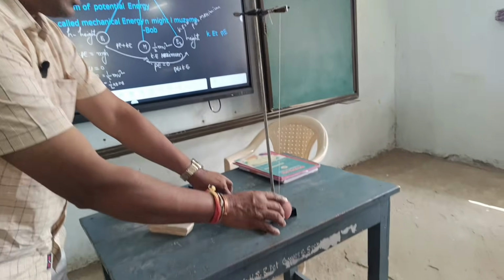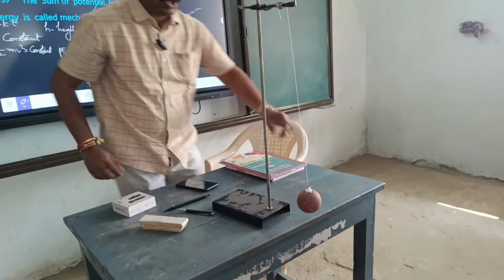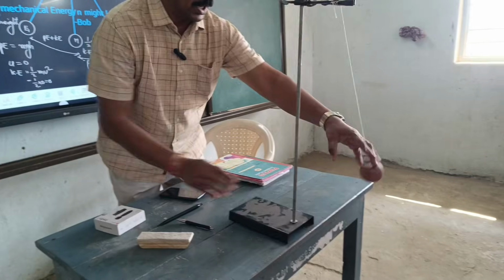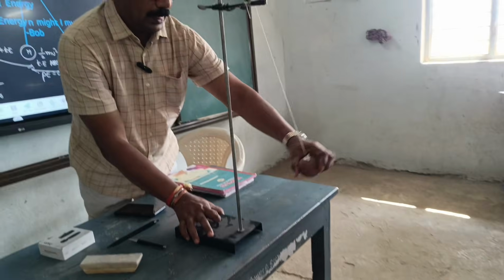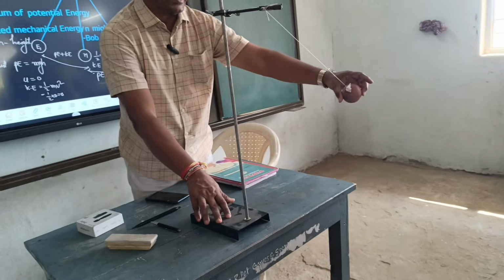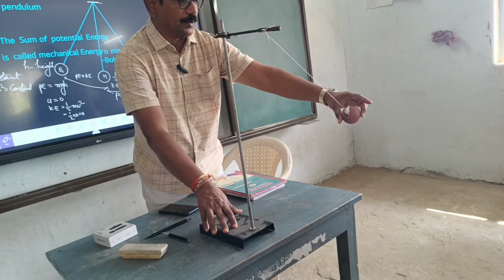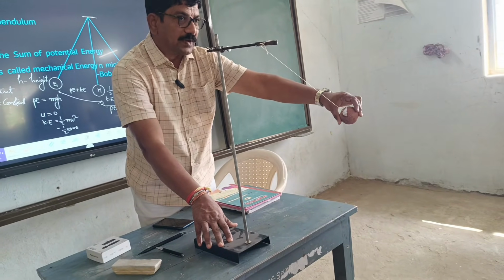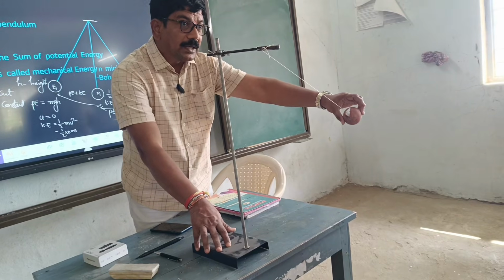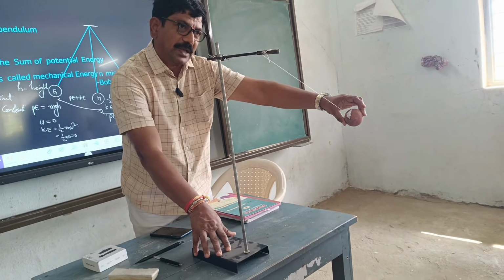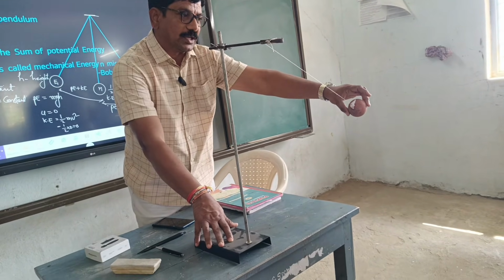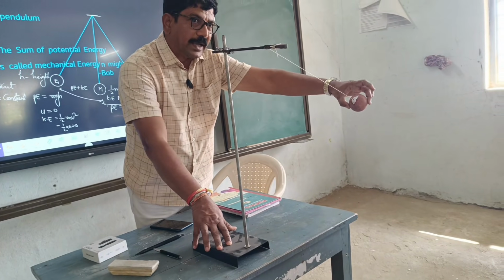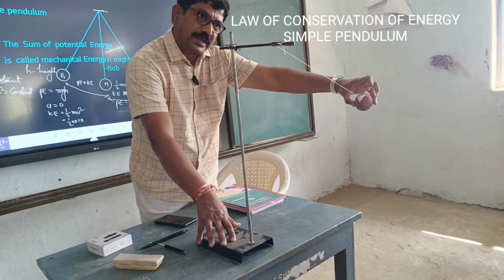Again, the bob goes to this extreme end. When I pull it and release it, it moves to this side. So this is another extreme position. At this position also, it has the maximum potential energy, because here it has the maximum height. Here it is at rest, meaning the initial velocity is 0. So kinetic energy is 0 at this extreme position also.